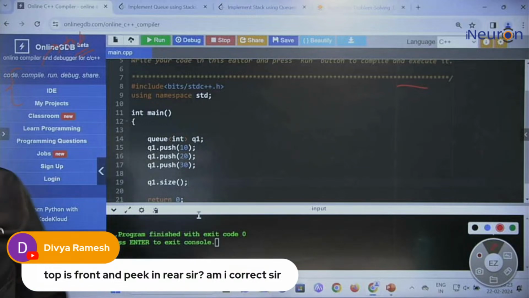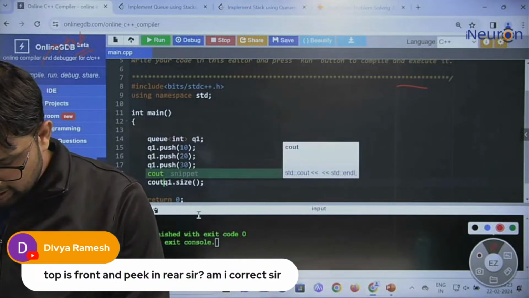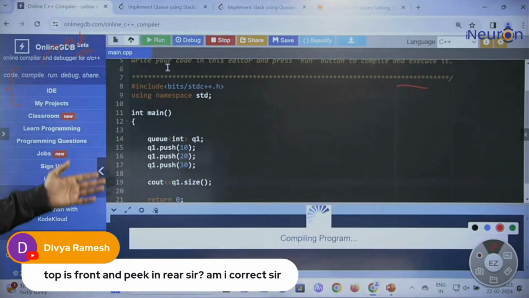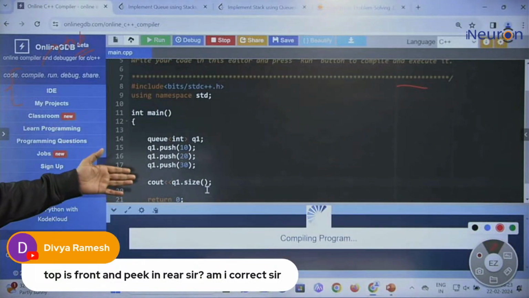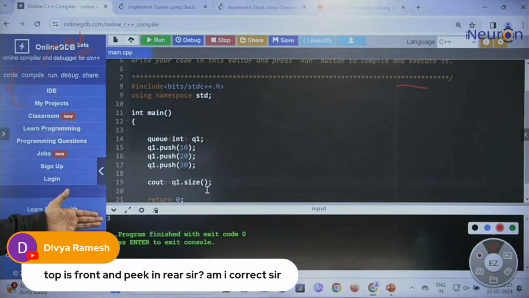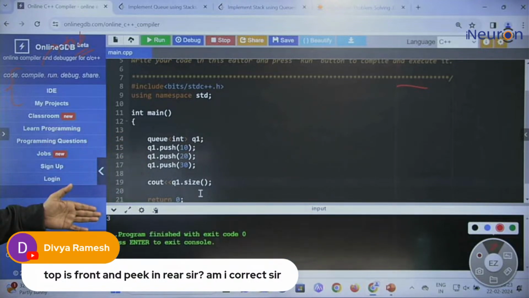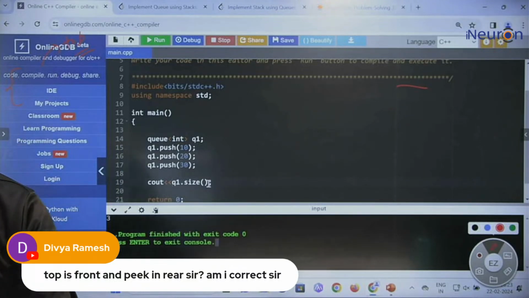We just print out whatever the size is. So we run it. This is printing 3. Yes, 3 elements we inserted, 10, 20, 30, and we get 3 here. Okay, one more function is there, the front function.